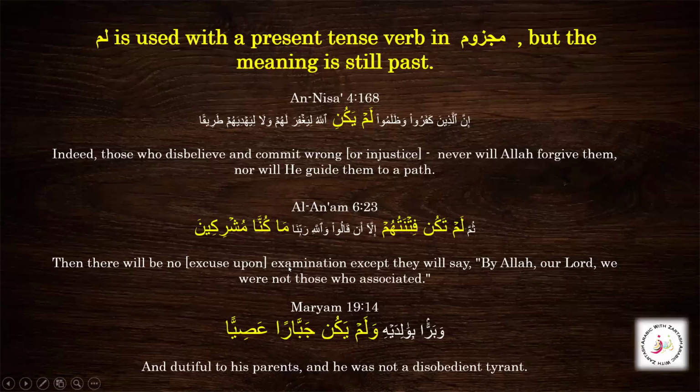Now we are going to continue with the next one, inshallah, and that is thumma lam takun fitnatuhum illa an qalu wallahi rabbina ma kunna mushrikeen. Let's focus on the lam part, this kana part. Here again it is very beautiful. Both forms are used, lam with the present tense and ma with the past tense. Then there will be no excuse upon examination, except they will say, by Allah, our Lord, we were not those who associated. So again, we see here lam takun.